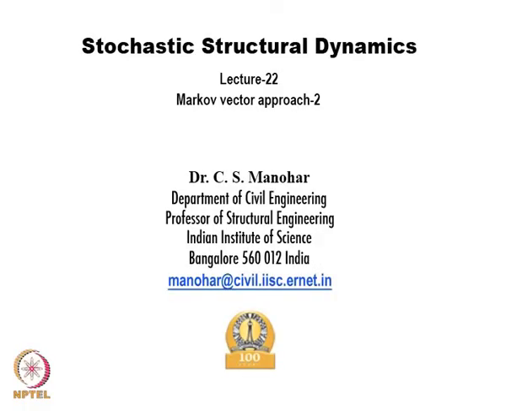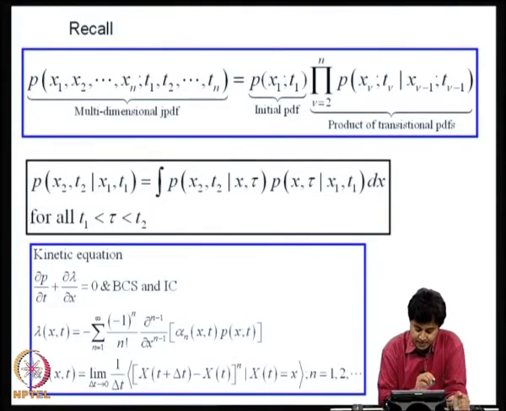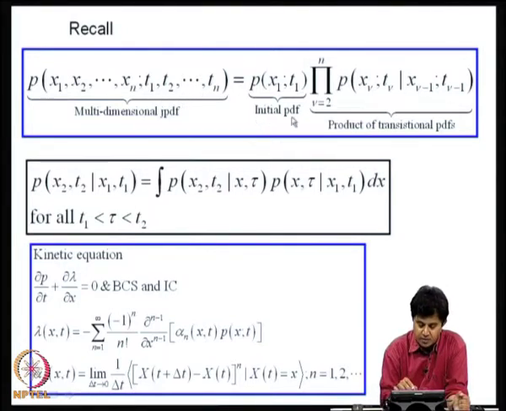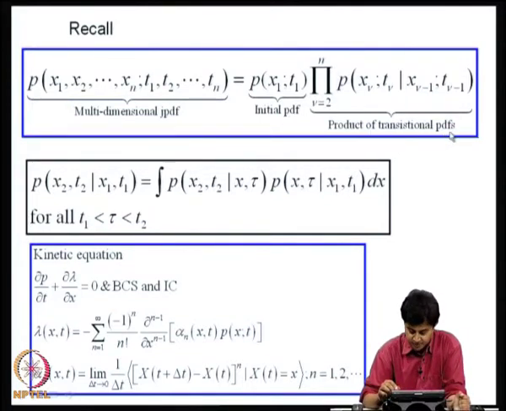So, in this lecture we will continue with our discussion on properties of Markov processes and how they can be used to analyze probabilistic characteristics of response of randomly driven dynamical systems. A quick recall of what we did in the previous lecture, we showed that for a Markov random process the nth order joint probability density function can be expressed in terms of the initial probability density function and products of what are known as transitional probability density functions.